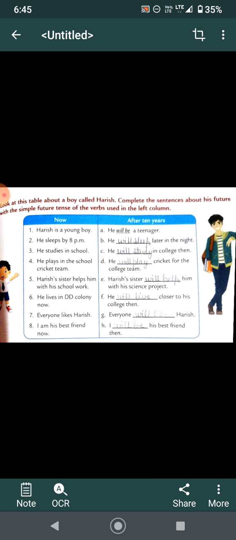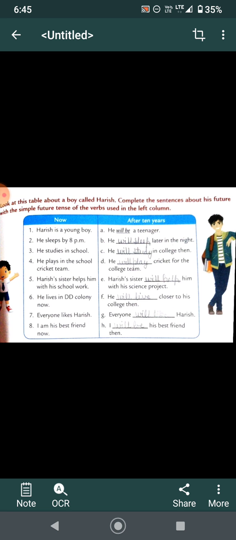Look at this table about a boy called Harish. Complete the sentences about his future with the simple future tense of verbs. Seeing from left, you will write it on the right. How it is now and after 10 years. Harish is a young boy. He will be a teenager after 10 years. He sleeps by 8 p.m. He will sleep later in the night.